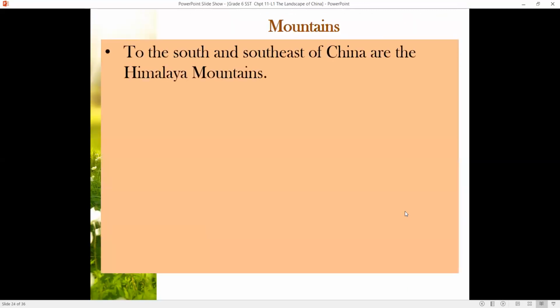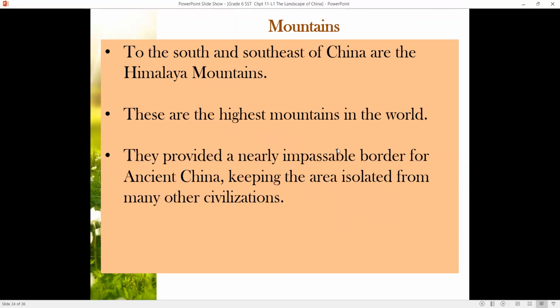The mountains. Let's go to the mountains. To the south and southeast of China are the Himalayan mountains. These are the highest mountains in the world. They provide a nearly impossible border for ancient China, keeping the area isolated from many other civilizations.